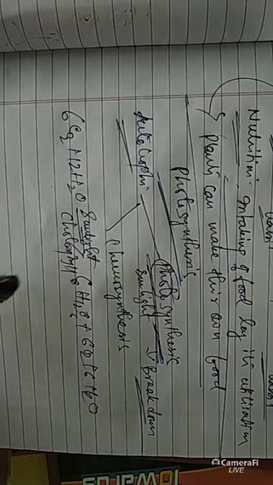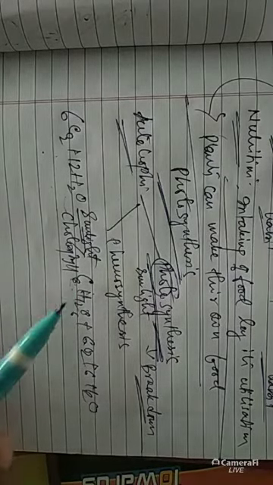For your exam, this chemical equation is very important, and this type of equation will carry 1 or 2 marks. You have to write the proper balanced equation during your exam. Why? Because in this way plants are making their own food and getting nutrition.